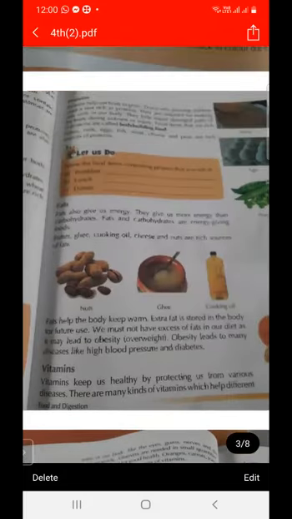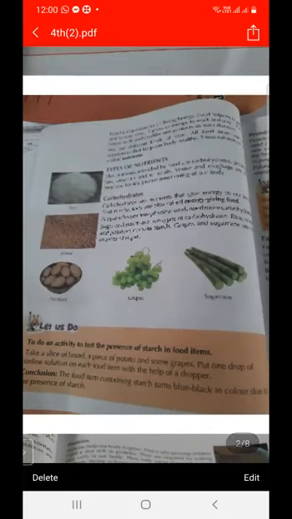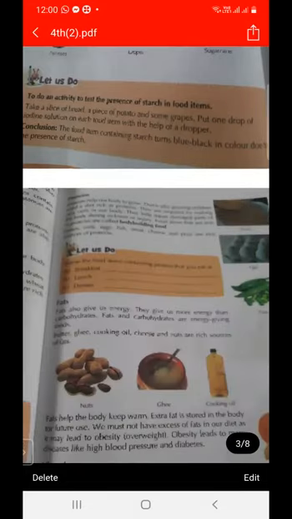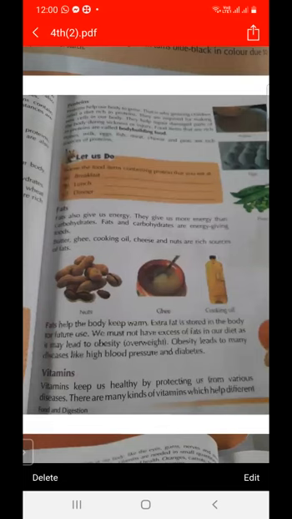The first topic is carbohydrates. It is energy giving food. And fats are also called energy giving food. So carbohydrates and fats are called energy giving food.